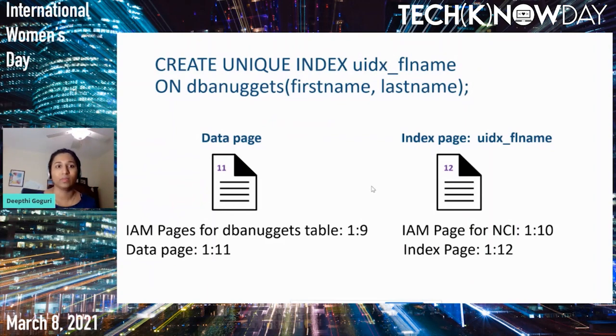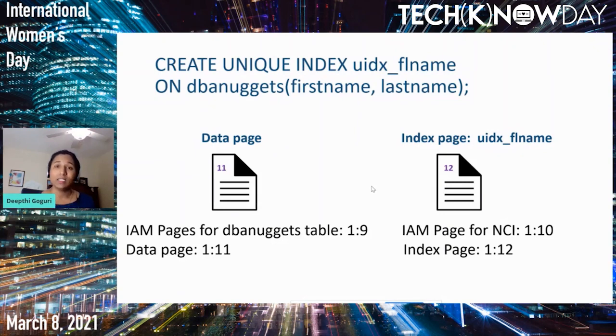So for the data page, we have the page number 11, and for the index page, the first page, we have the page number 12. Now, why exactly page number 11 and page number 12? Why not 1 and 2, right?